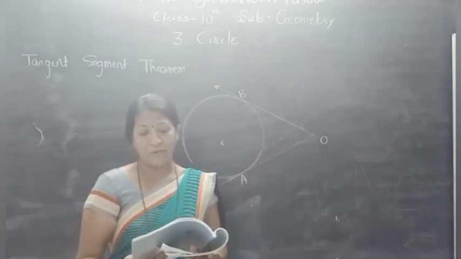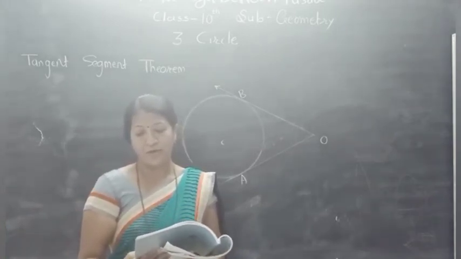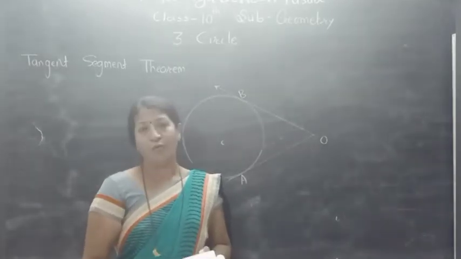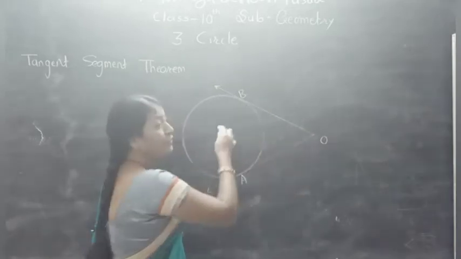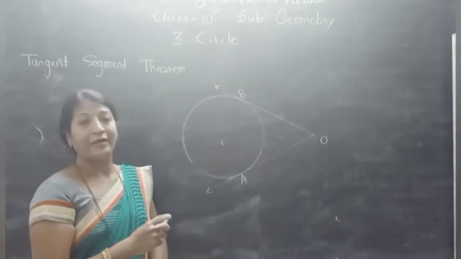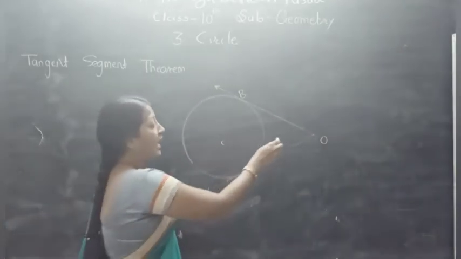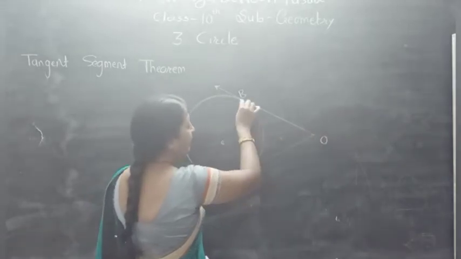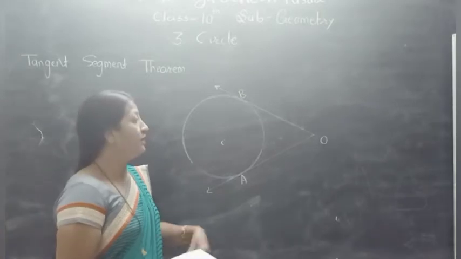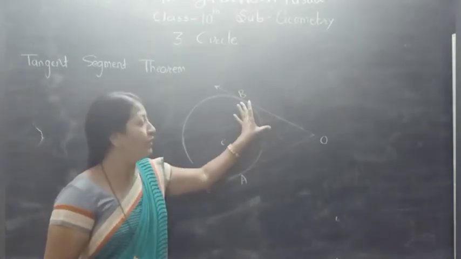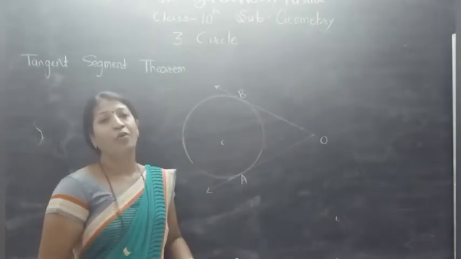Tangent segments drawn from an external point to a circle are congruent. What we have to prove? We have to prove that these two tangent segments, OB and OA, are congruent.